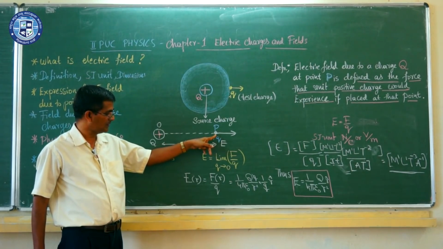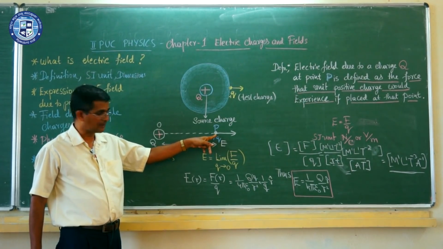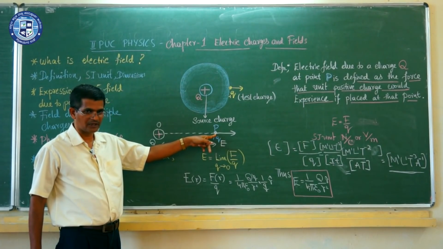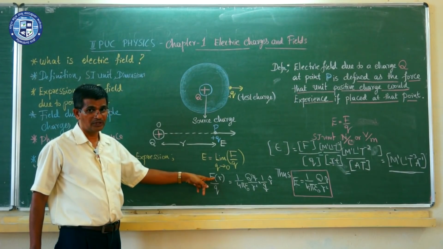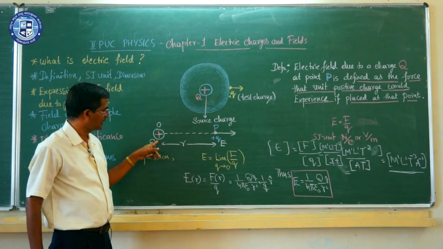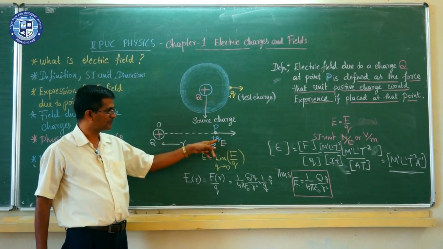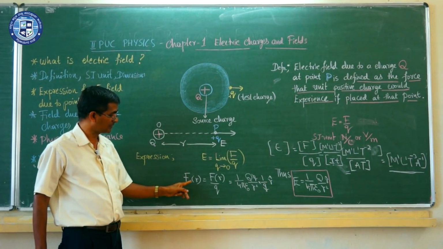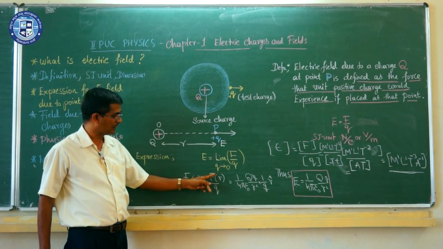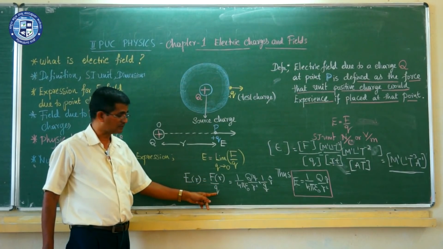What is the mathematical expression for the electric field? It is the force on a unit positive charge placed at that point, at a distance r from this charge Q, divided by the magnitude of the test charge.